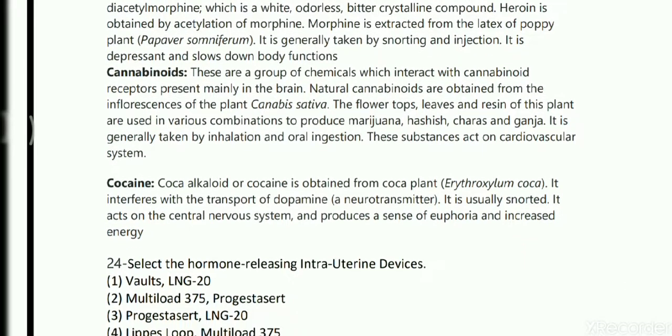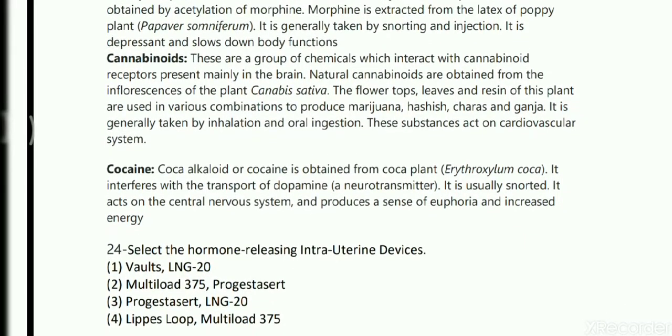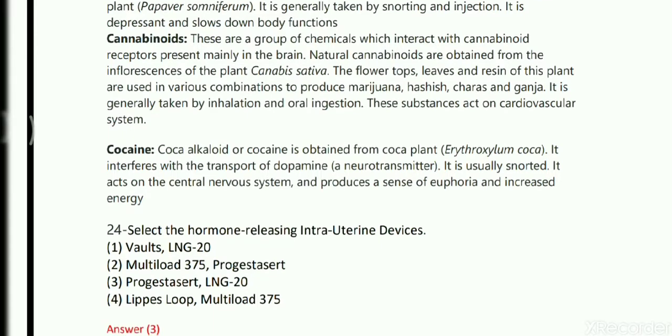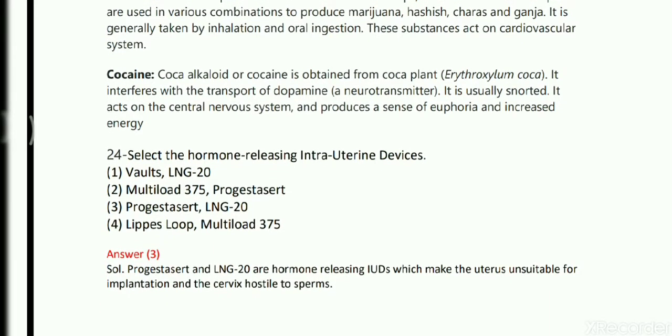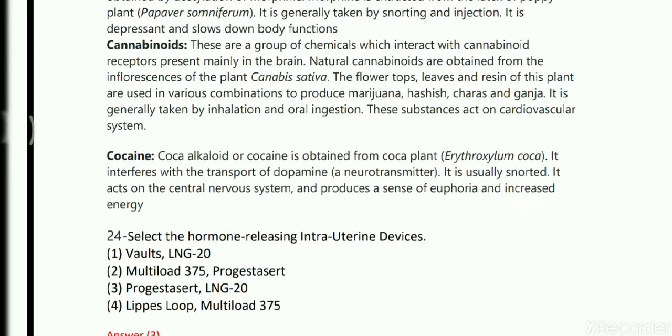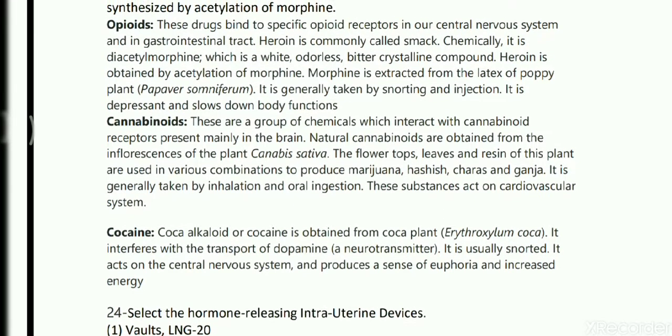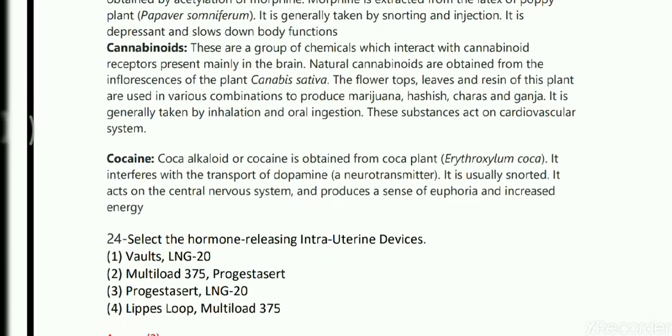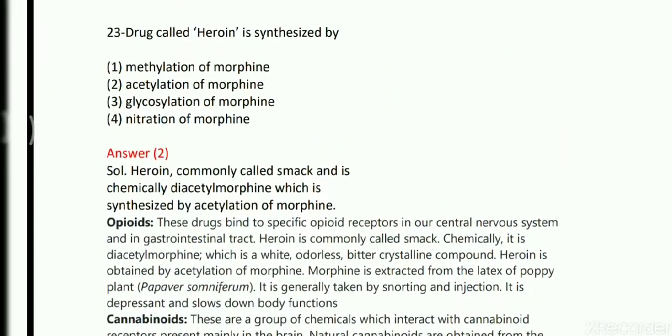Okay, then cannabinoids, these are a group of chemicals which interact with cannabinoid receptors, and the plant is called Cannabis sativa. Marijuana, charas, hashish, these are different chemical molecules of this cannabinoid family. Then cocaine, the coca alkaloid, cocaine is obtained from the coca plant, that is Erythroxylum coca. Okay, which acts as an inhibitor of dopamine, a neurotransmitter. So we have to remember opioid is synthesized from Papaver somniferum, cannabinoids are synthesized from Cannabis sativa, and cocaine is from Erythroxylum coca, that is the coca plant. Okay, this is again a direct question from NCERT.